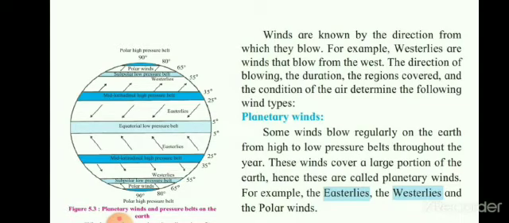Winds are known by the direction from which they blow. For example, westerlies are winds which blow from the west. The direction of the blowing, the duration, the region covered, and the condition of the air determine the following wind type. Planetary winds.